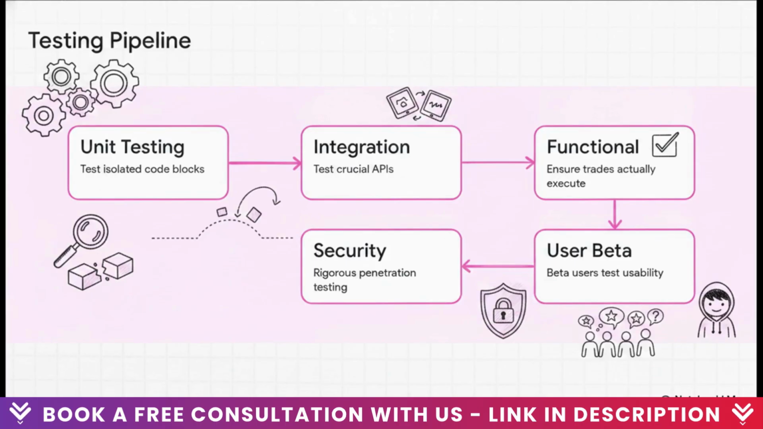Before you ever let users touch real money, you run this absolute gauntlet. You start with unit testing for your code blocks, then integration testing for those APIs. Next, functional testing ensures core features actually execute properly. Then you bring in beta users for user acceptance testing, and finally, bring in the ethical hackers for rigorous security and penetration testing. There's no skipping steps here.